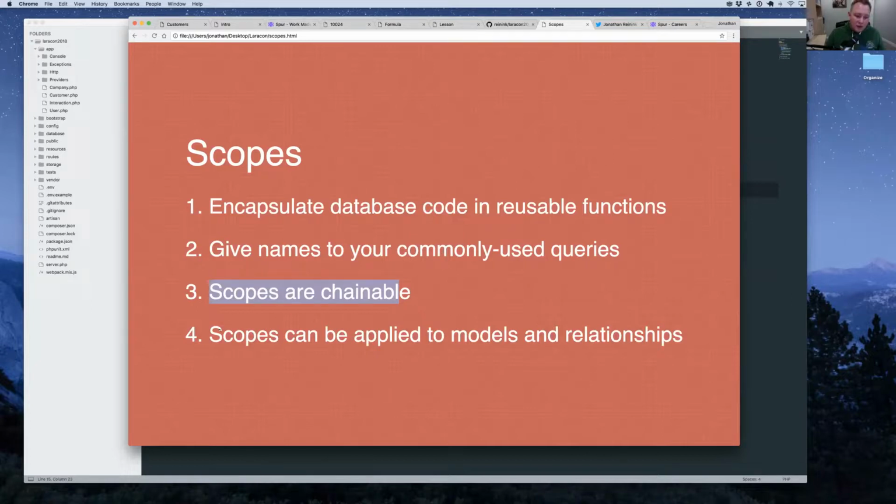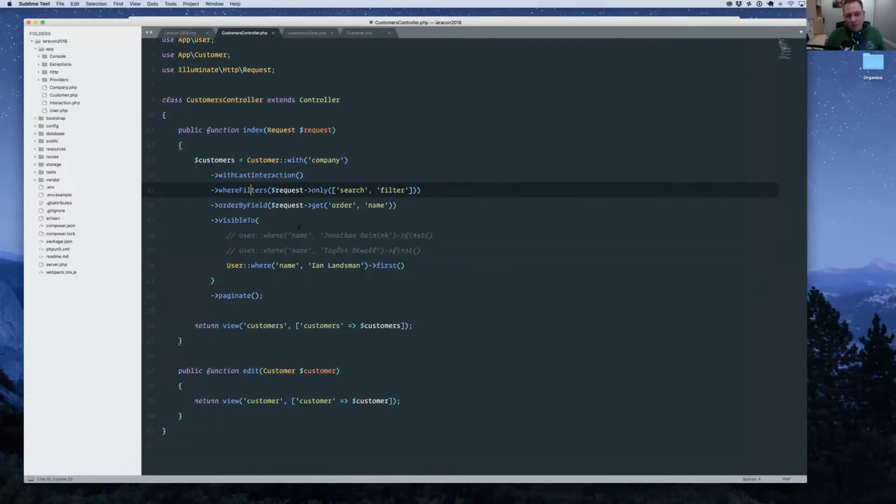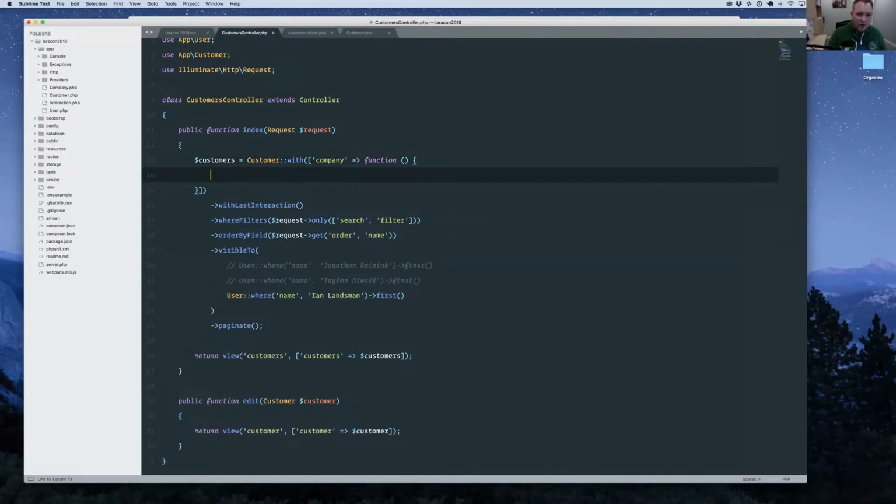And finally, and this is really a neat one, which we didn't really look at here today, scopes can be applied to both models and relationships. So we've been applying all these scopes to a model. But if you were to do some eager loading where you actually pass through a function to scope this particular function that loads the companies, maybe we wanted to scope that down somehow, we could actually use a scope right in here and say, maybe where search, and we only show who knows what.